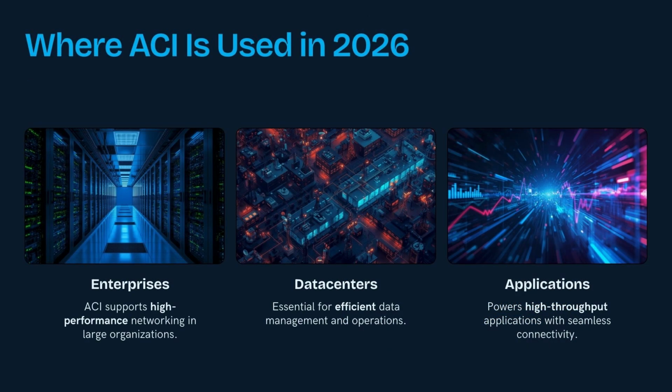ACI is the preferred choice for large enterprise data centers, telecom environments, financial institutions, and industries that need strict segmentation and predictable east-west traffic performance. If the environment is heavy on physical servers, high throughput, or multi-tenancy, ACI dominates.